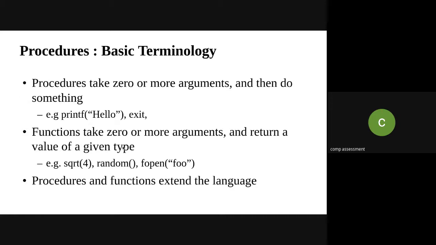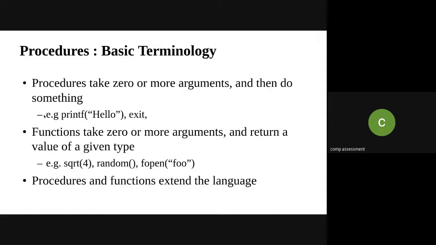Whereas functions take 0 or more arguments and return a value of a given type. So I can say a procedure is not returning any value. It will perform some specific functionality. It won't return anything. At that time, it is referred to as a procedure, whereas functions take 0 or more arguments and return a value of a given type.